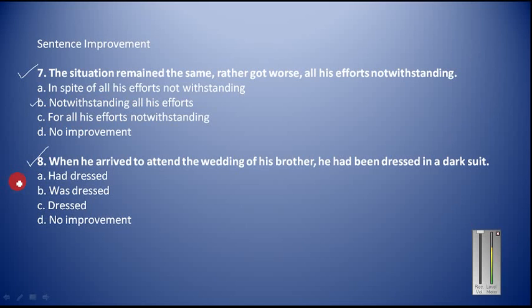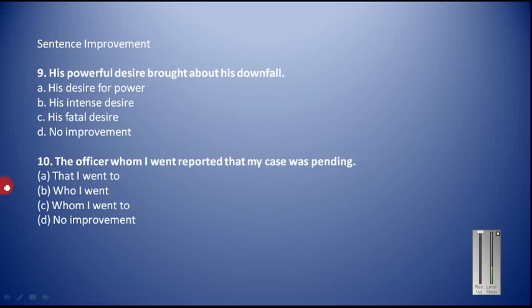When he arrived to attend the wedding of his brother, he had been dressed in a dark suit. This is very simple to understand. Since we are talking about the state, we are not talking about the action. So that is why we will say here he was dressed. For indicating the action we have to say had been or has been. So it can be replaced by was dressed. So B will be your answer. Now let us see the next part.